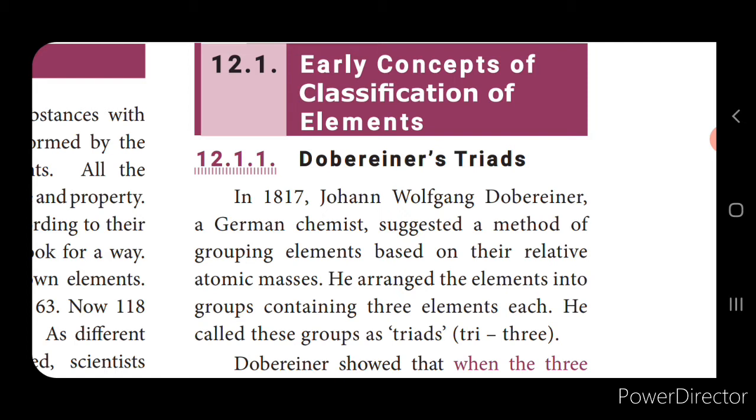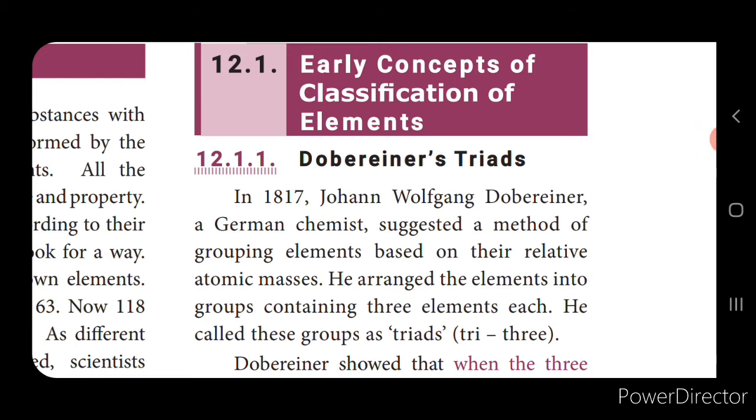Because more and more information about the properties of the elements has been discovered by the scientists, and they found it difficult to organize these elements in an order. So they started looking for a pattern in the properties. It was found that the basic property can be the atomic number, and the modern periodic table was at last discovered. Now here we are going to first discuss the concepts of classification that were proposed by various scientists in the early times. So first we are going to see about Dobereiner's triads.